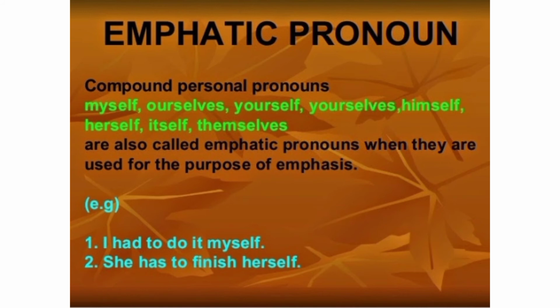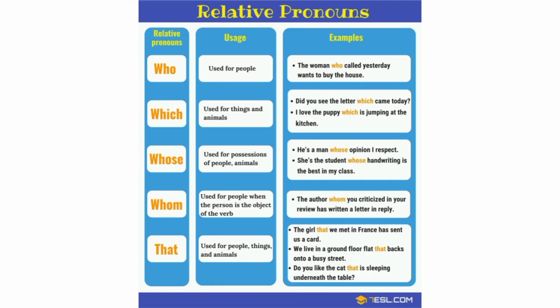Okay, common personal pronouns, myself, ourselves, yourself, yourselves, himself, herself, itself, themselves, are also called emphatic pronouns when they are used for the purpose of emphasis. For example, I had to do it myself. Second one, she has to finish it herself. Do you understand this? Next one, relative pronoun.